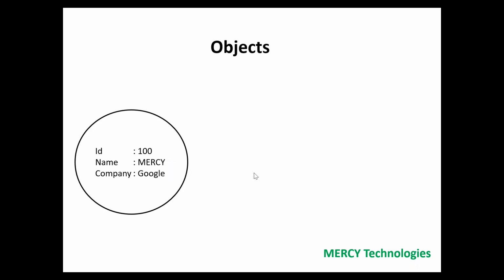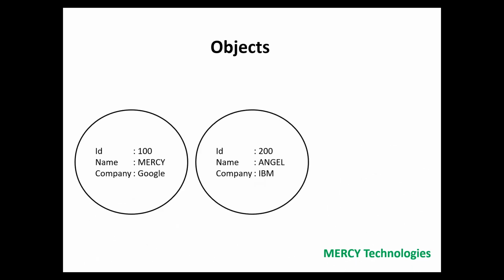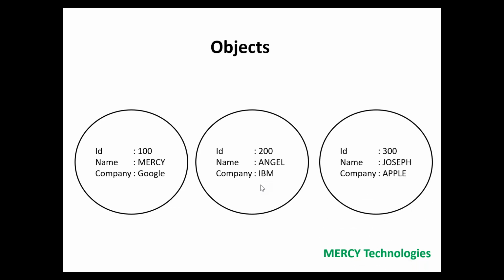The second employee takes one more form and fills in id as 200, name as Angel, company as IBM. The third employee takes one more form and fills in his own data. I trust now you understood what is meant by class and what is meant by object from a very high level.